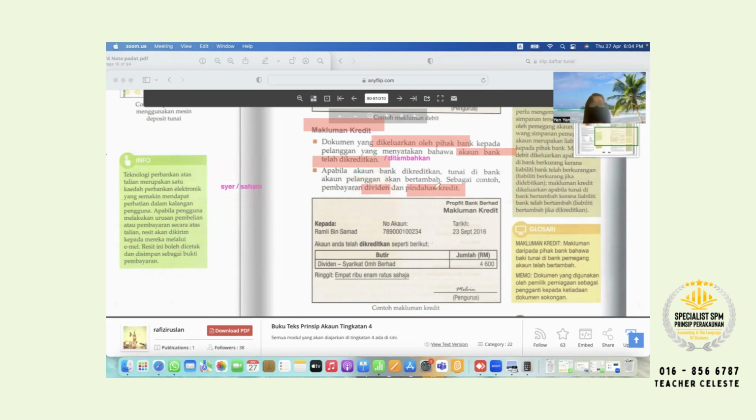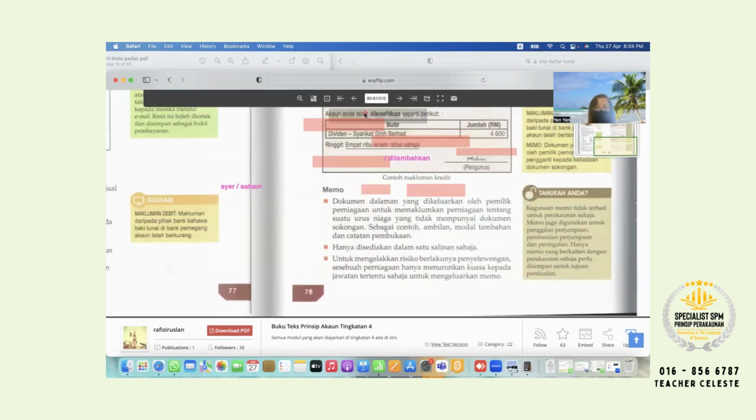Okay, pindahan credit, which means somebody transfers money to you online. So that one is makluman credit. Okay, so this one also put a big star. They love to come out in Paper 1 as well. Okay, next, continue. Memo.